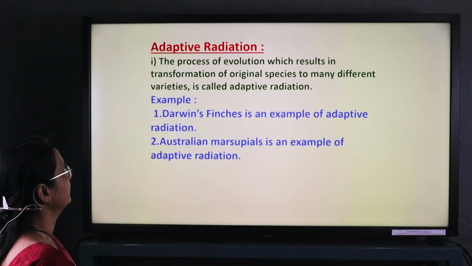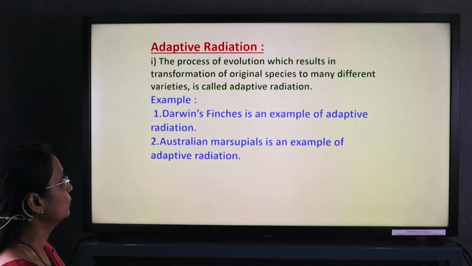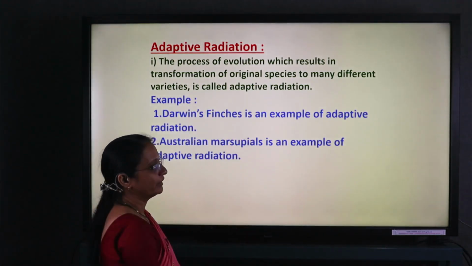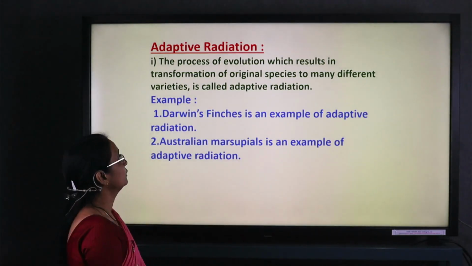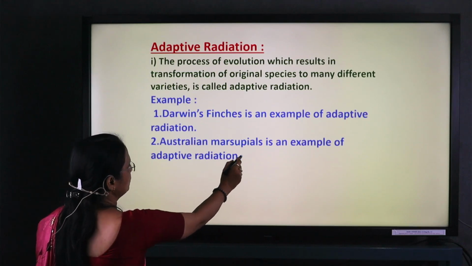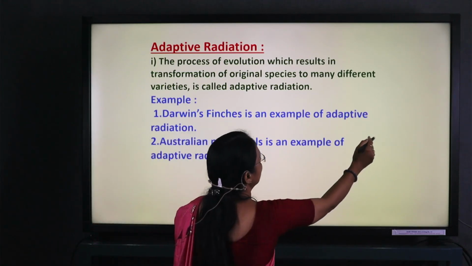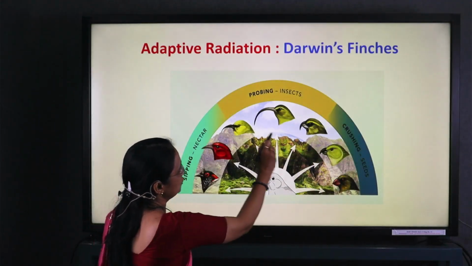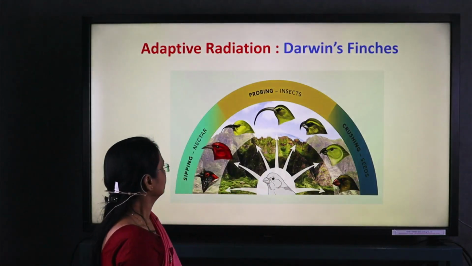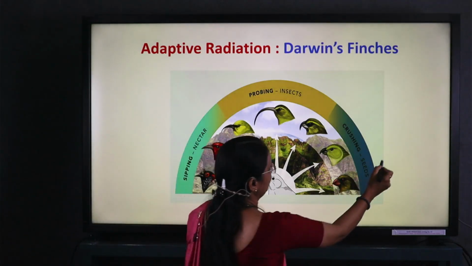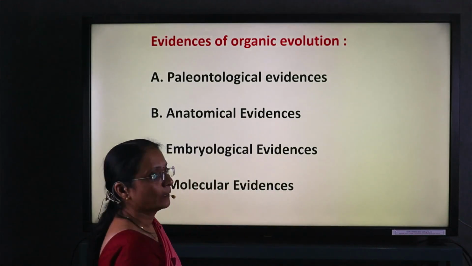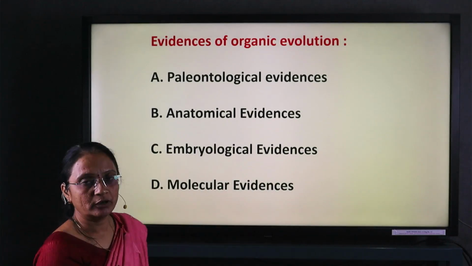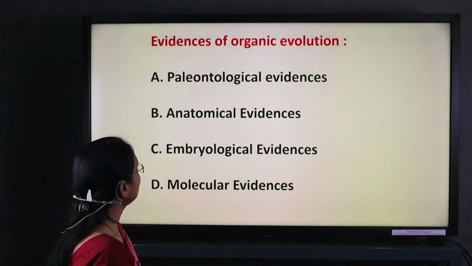Now, adaptive radiation is the process of evolution which results in the transformation of an original species into many different varieties. Darwin's finches and Australian marsupials are examples of that. Here, in Darwin's finches, you can see how the changes occur. This is an example of adaptive radiation. Now come to the next concept, the evidences of organic evolution.